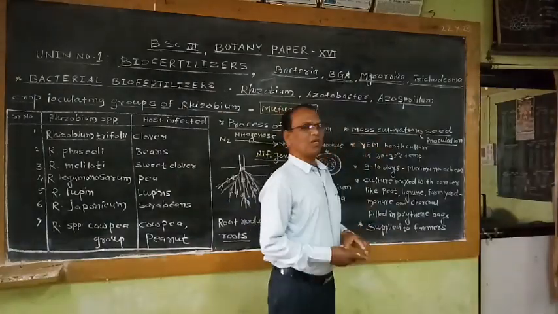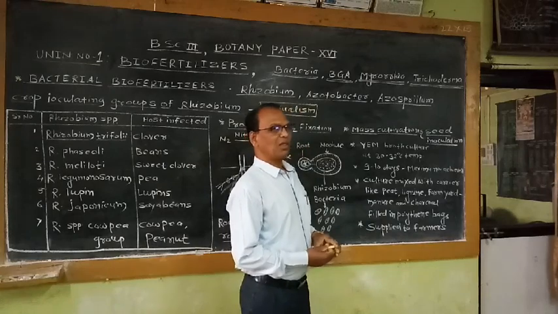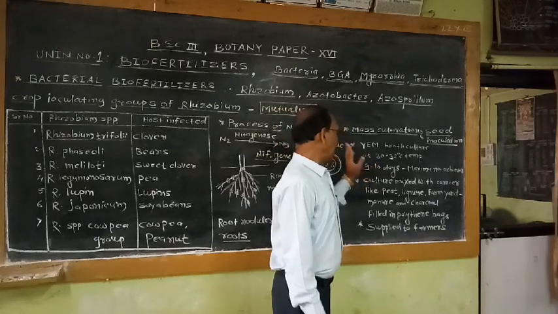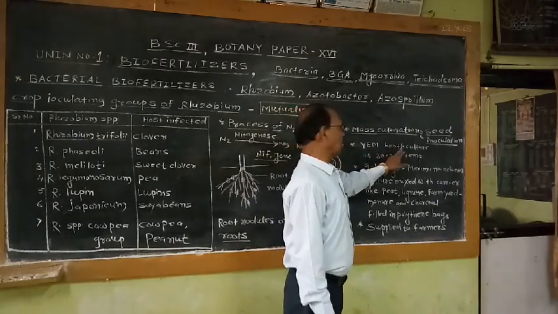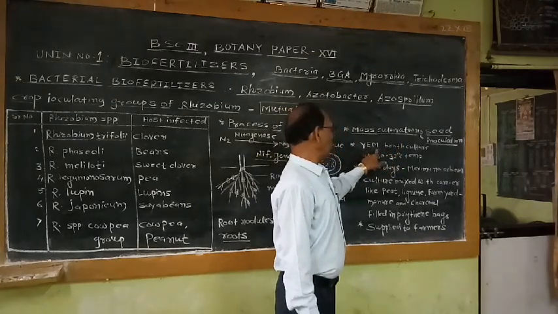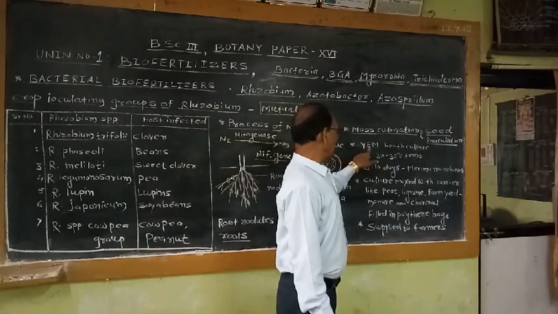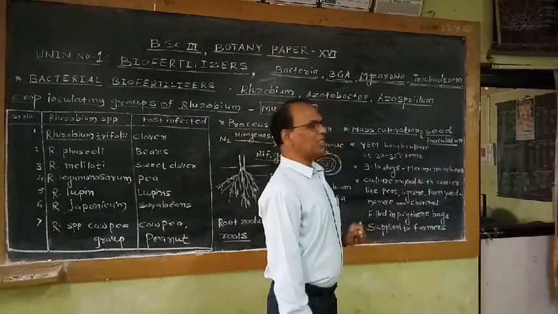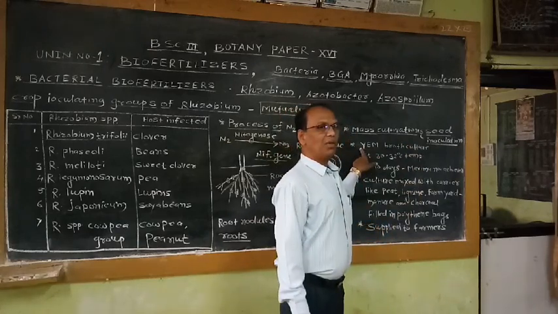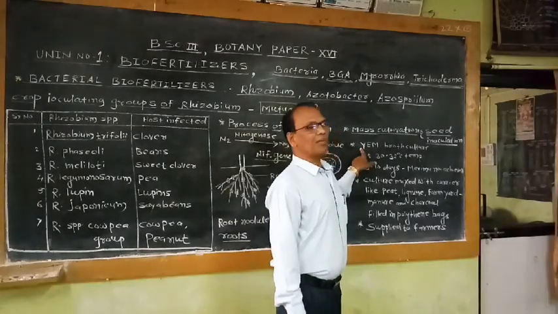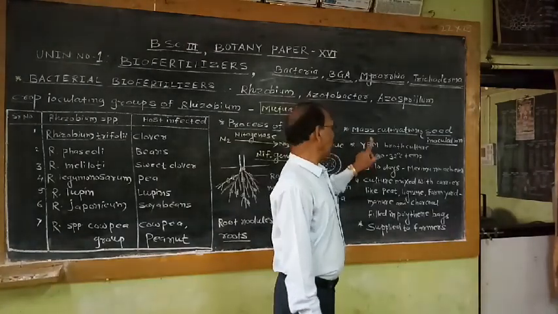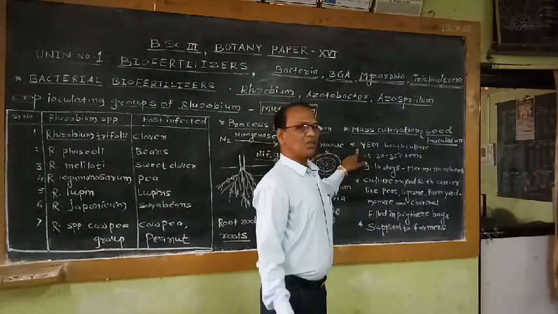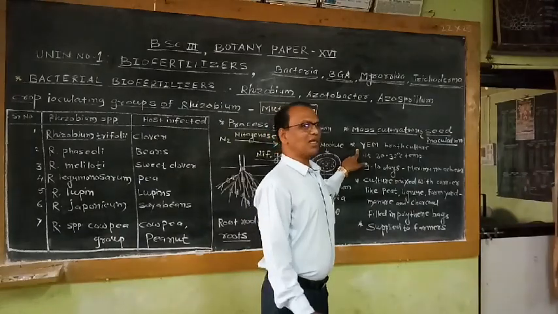For the mass cultivation of these bacteria in aseptic, controlled conditions in laboratories, yeast extract mannitol broth culture is used. What is the long form of this YEM culture? Yeast extract mannitol broth culture. This is the culture medium generally used for culturing bacteria under aseptic conditions in laboratories. On this medium, the bacteria isolated from the soil are cultured.